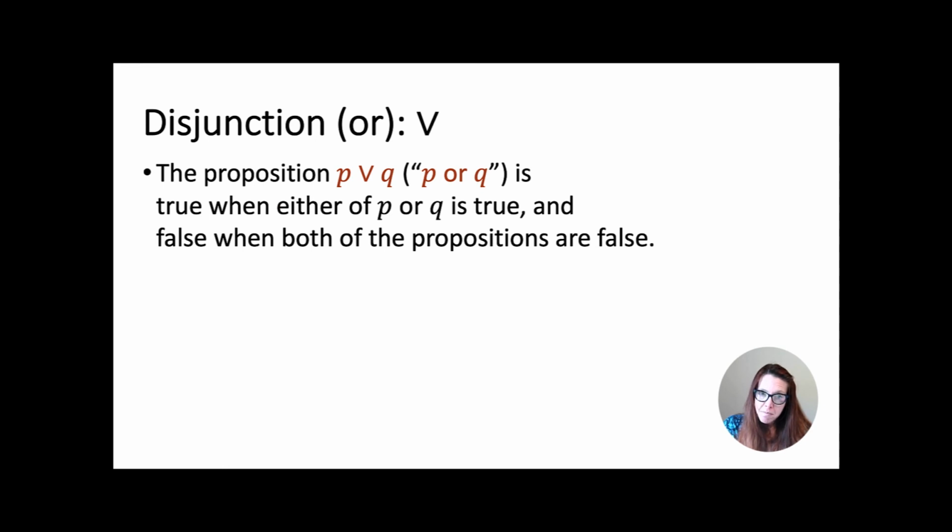Another way that we can combine these is using or, the disjunction. And this is represented by a V in between the two propositions that we're going to combine in this way. So P or Q is represented as P v Q. And this is true when either of P or Q is true. So this is different from the and, because if either P or Q is true, then P or Q is true. And it's false only when both the propositions are false.